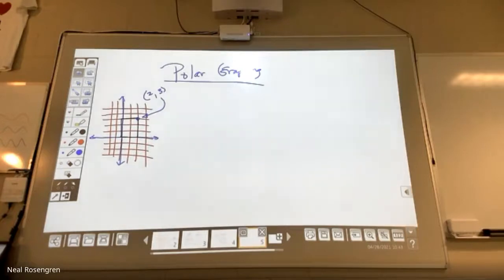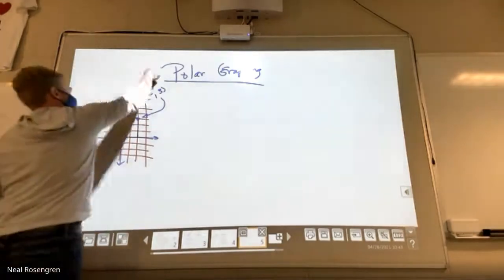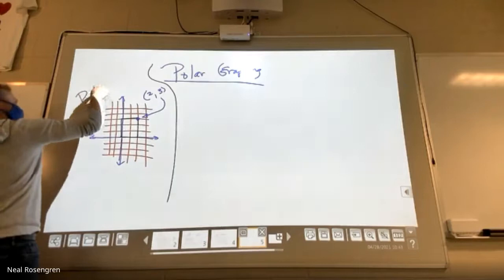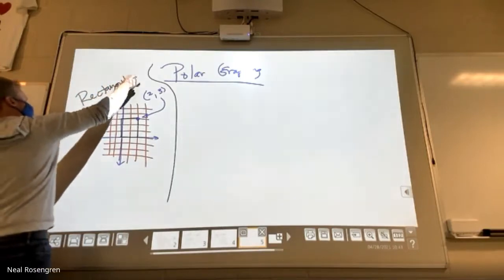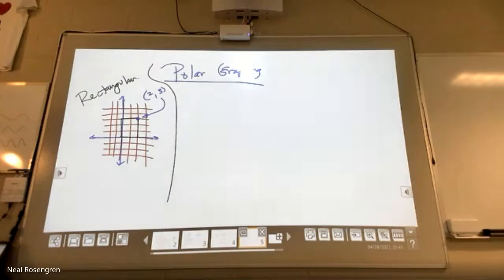What shape did I just draw? Rectangle. Rectangle, yeah. Now, it could have been a square if I went the same distance, but every square is a rectangle, right? Not every rectangle is a square, but every square is a rectangle. And so the system of graphing that we've always done has been rectangular. We've been doing rectangular graphing our entire lives. That Cartesian plane, that's filled with a bunch of squares, right? I could take two different rectangular paths and get there.